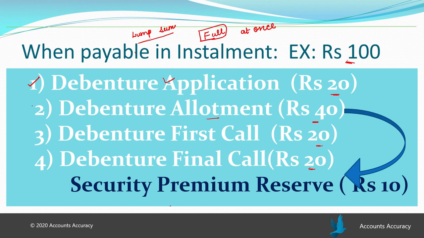It can also be issued at premium. If it will be issued at premium, then you have to remember that generally that is paid with the allotment value. The debenture holders pay the security premium reserve value with the allotment value. That means 50 rupees, that 10 rupees extra will get added with the allotment money.